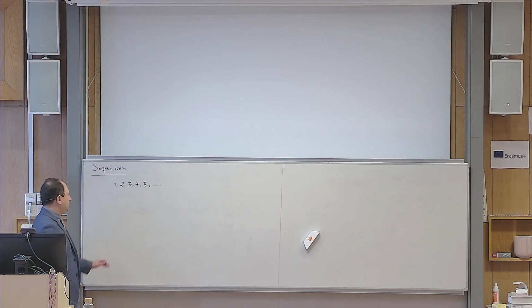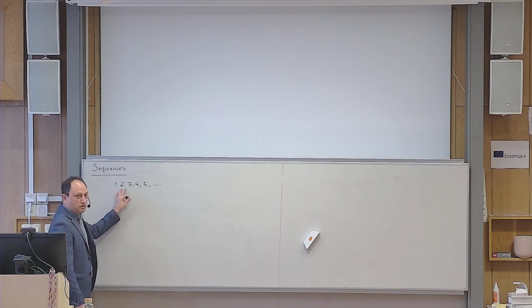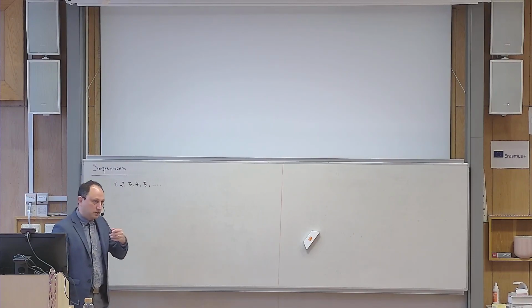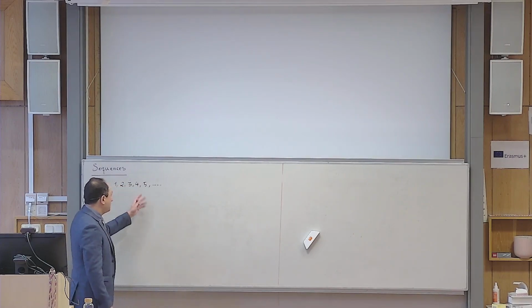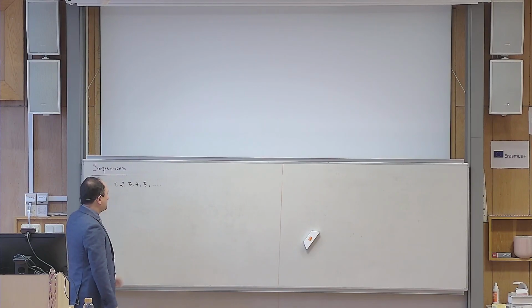There are no obligations about the properties of the numbers that you're using. You can use any number that you like, and then arrange them in an order, and this becomes a sequence.